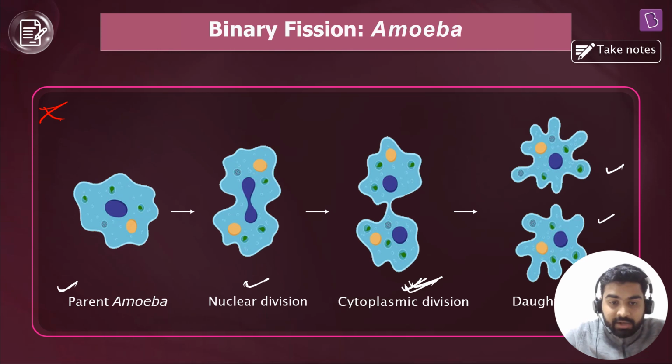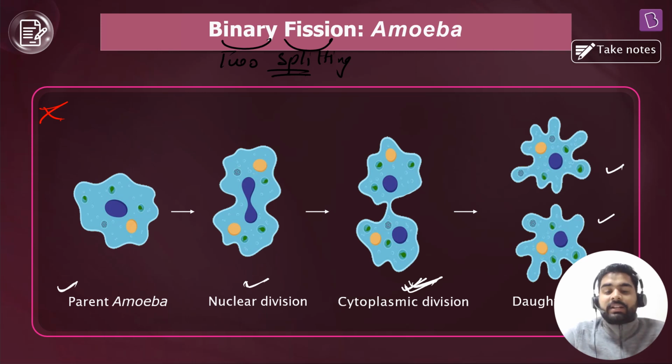So let's come back to the name. What does it mean? Binary fission. Binary simply means two, right? Binary means two, fission means splitting. So what is happening here? You have observed it yourself. A single cell is splitting into two, and that is binary fission, right, everyone?